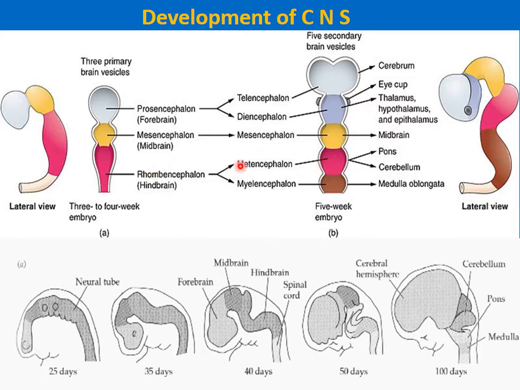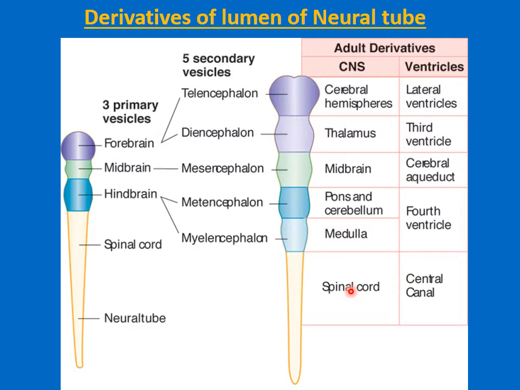Metencephalon, which is the cranial secondary vesicle of the rhombencephalon region, will form the pons and the cerebellum, while the myelencephalon will form the medulla oblongata. The midbrain, pons and the medulla oblongata are called the brain stem.